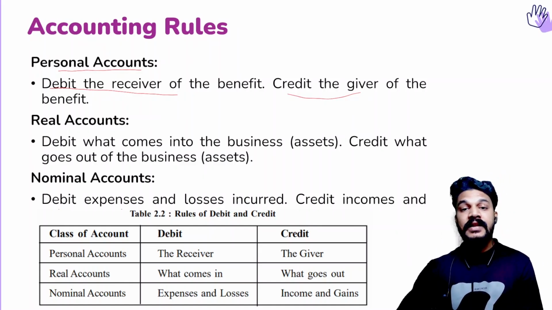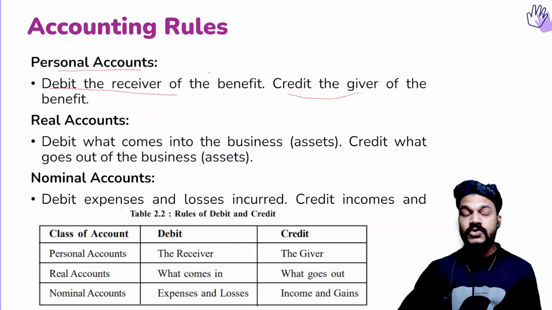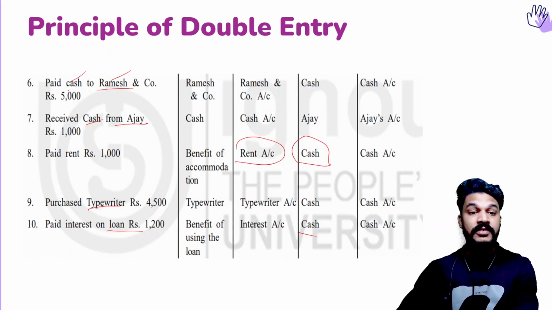So in a transaction involving a personal account, debit the receiver, credit the giver. Here see one of the examples, cash received from Ajay. So there is a personal account, Ajay. Here Ajay is giving the cash, isn't it? So in the giving aspect, the personal account who is the giver should be credited.